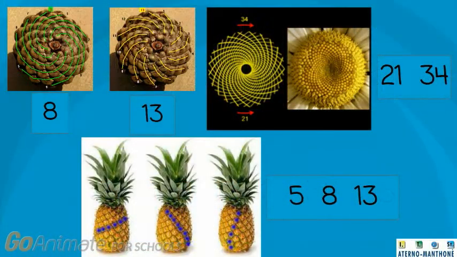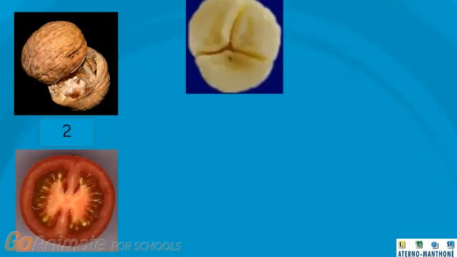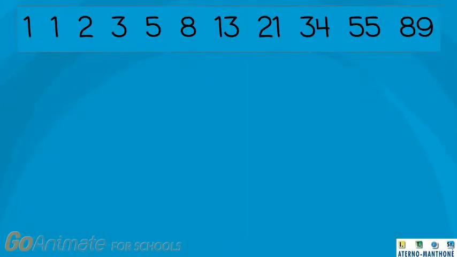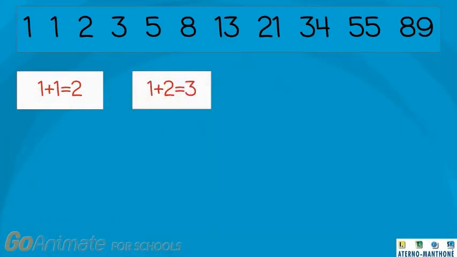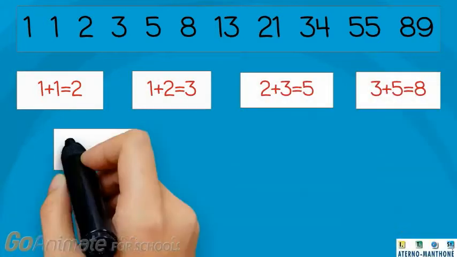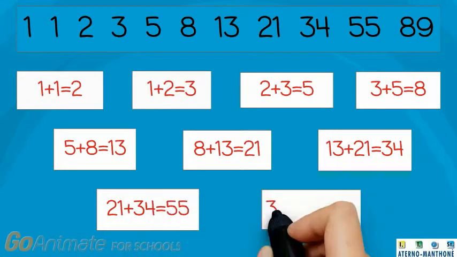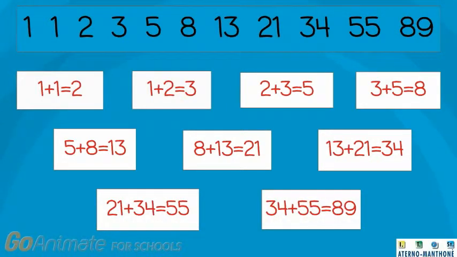The spirals we can find in nature are also one of these numbers. We still find these numbers in fruits and vegetables. But what is the relationship between these numbers? Note that from the third number onwards, each term is obtained by adding the two numbers preceding it.